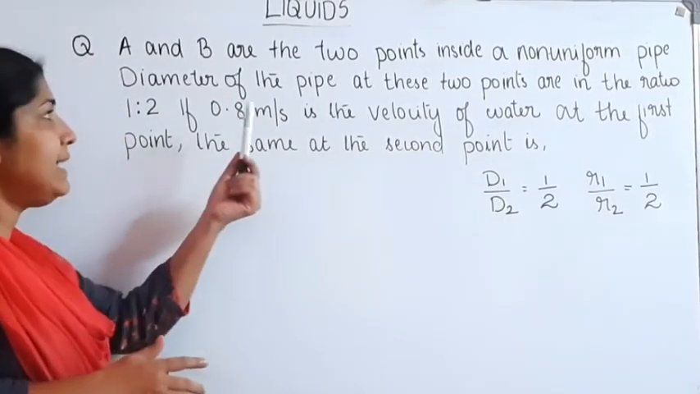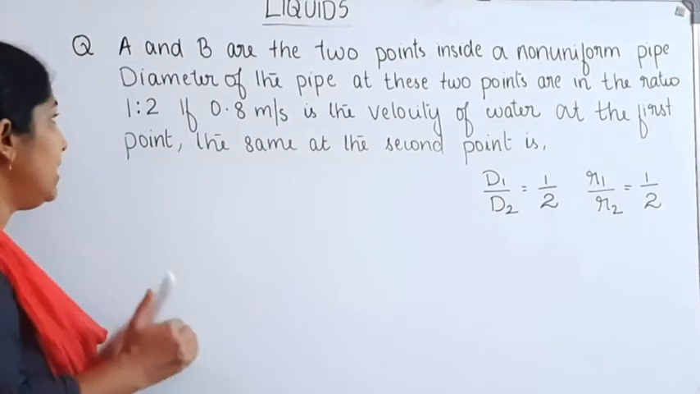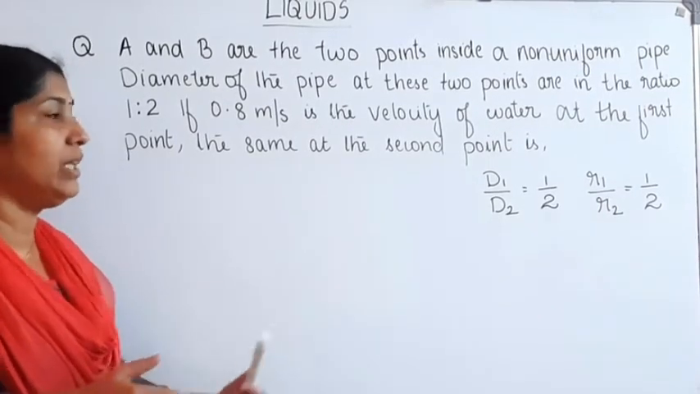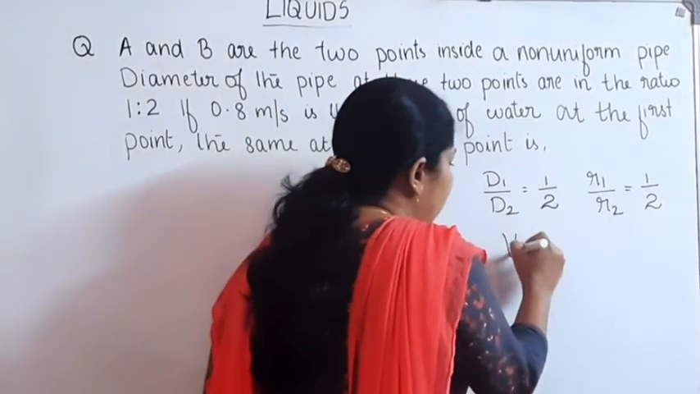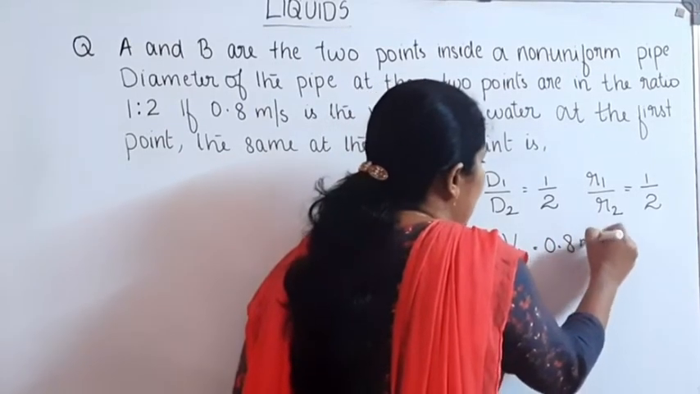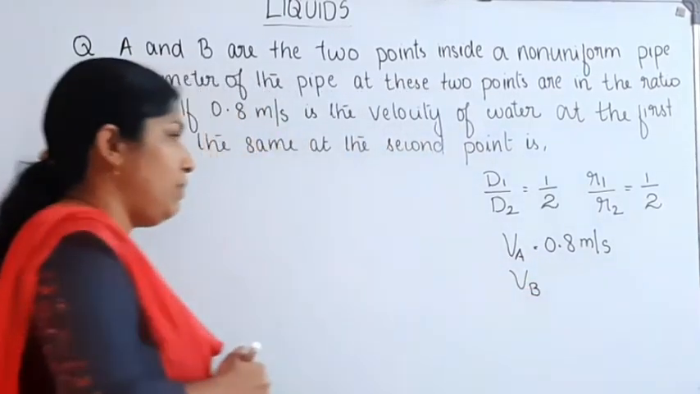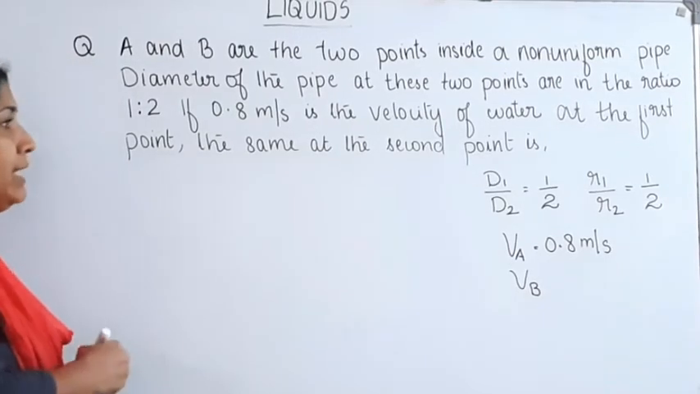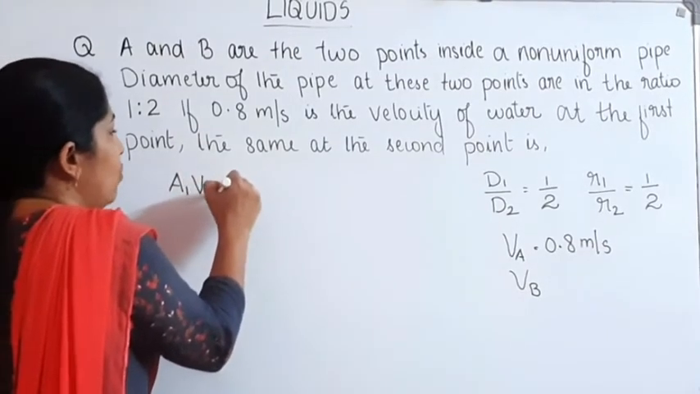If 0.8 meter per second is the velocity of water at the first point, we want to find out the velocity of water at the second point. The velocity at point A is 0.8 meter per second, that is given in the question. Then we want to find the velocity at the second point, VB. For this, we can use the equation of continuity: A1 V1 is equal to A2 V2.